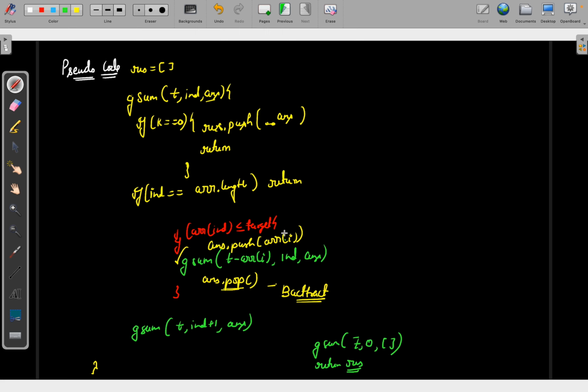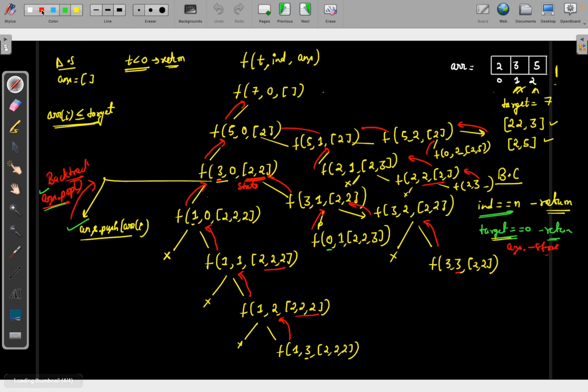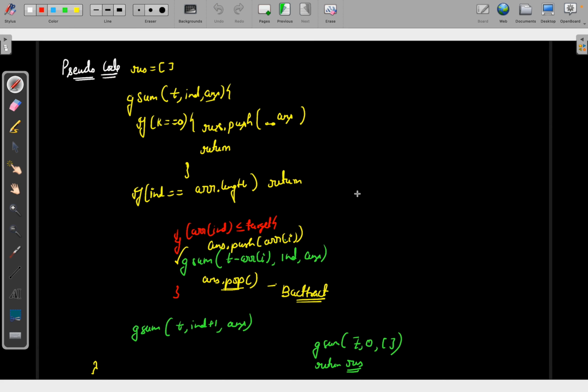Basically we have already done this. Our tree works exactly the same way as the recursion stack, so I am not going to do a dry run of it, but if it is required, we'll surely do it. Now we are good with the pseudo code and we can quickly move to the code implementation.